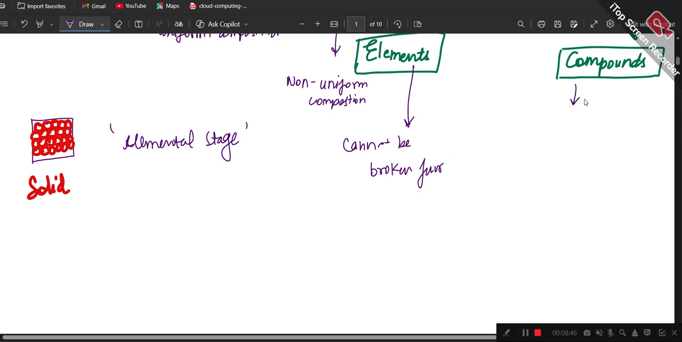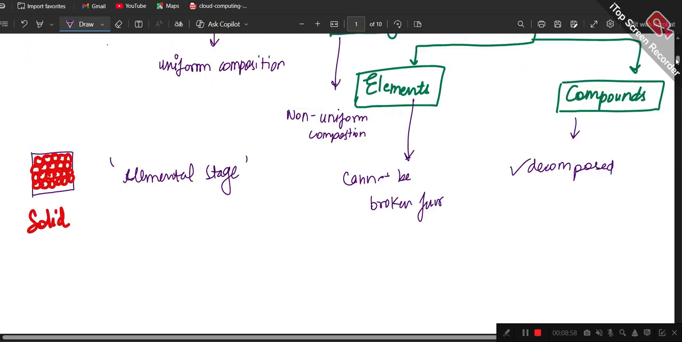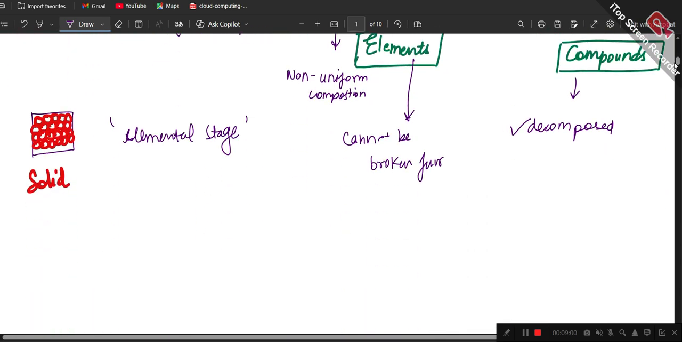Whereas when we talk about compounds, they can be decomposed into smaller, simpler substances. So this was the whole flow chart, and I hope all of you understood each part of it.